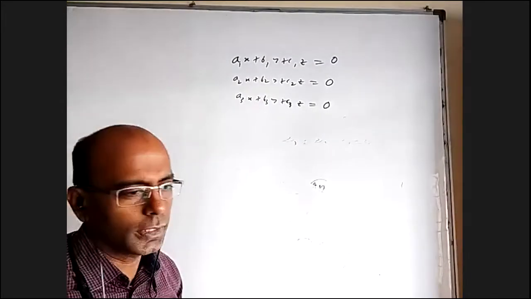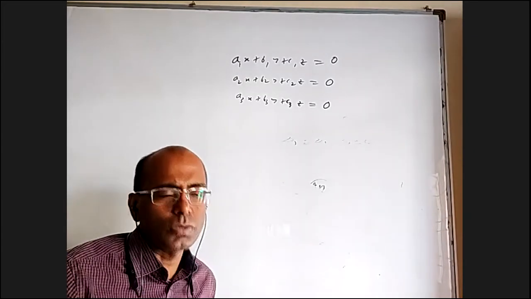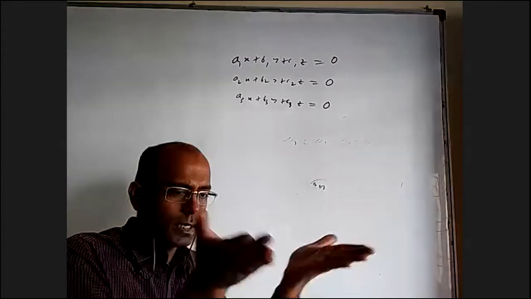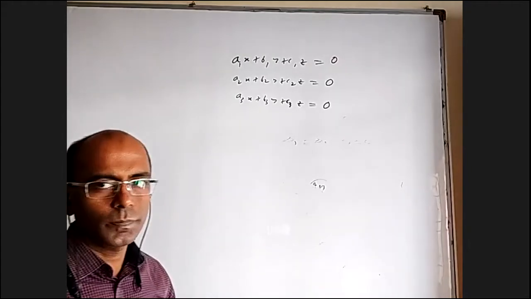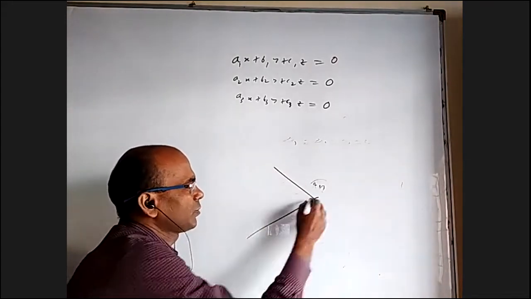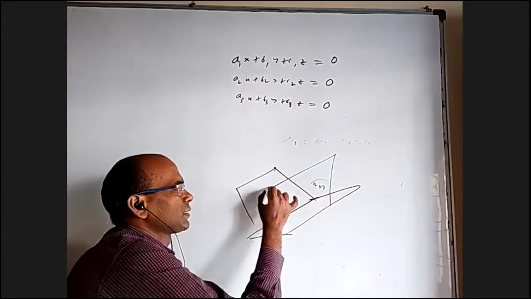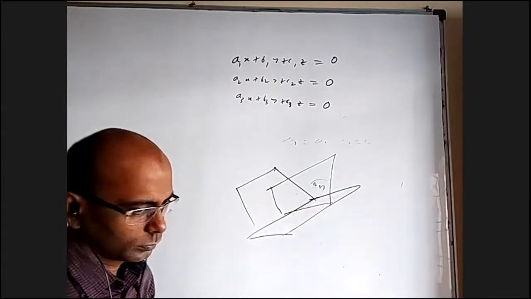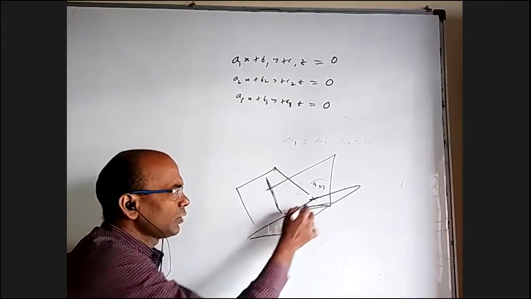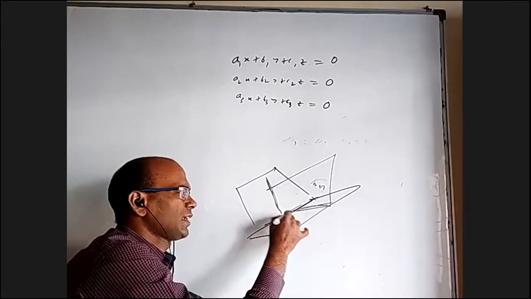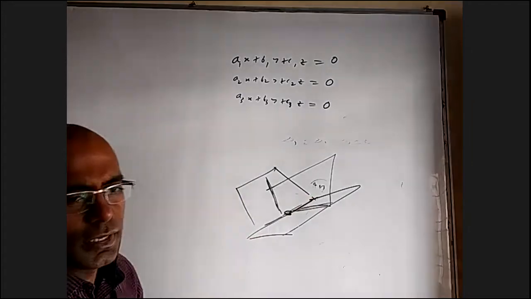Next, apart from that, if you want to visualize in a 3D way, the planes way, what does a unique solution mean? Two planes have a common line, and the third plane is intersecting that common line. I cannot draw the exact figure, but it's okay. This is one plane, this is another plane, and some other third plane is like this. These two planes have one common line, and all the three common lines are intersecting at one point only. There's only one single point which is on this plane and this plane and this plane. That's the case of a unique solution.